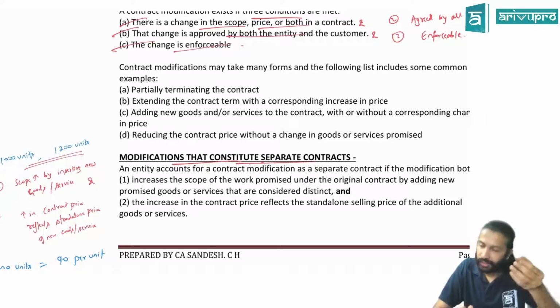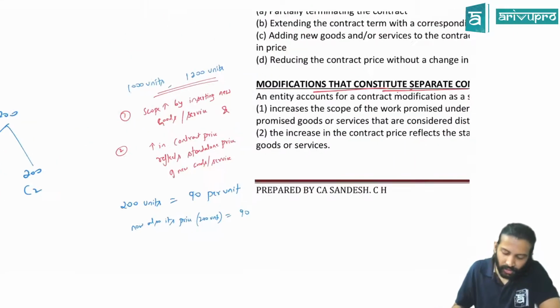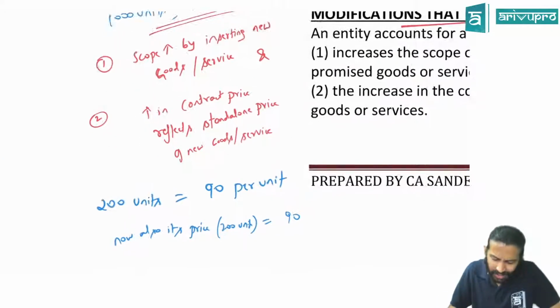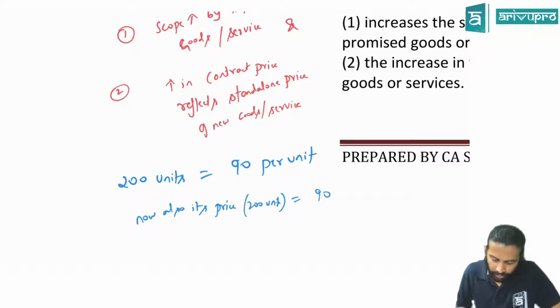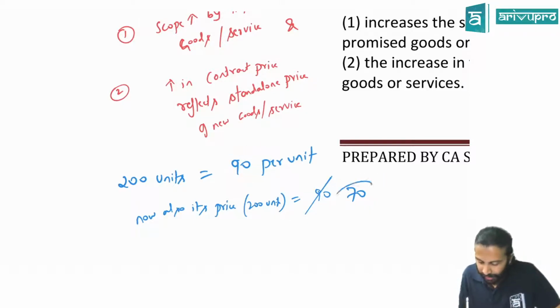The increased portion's price should be same as its separate selling price, that is, standalone price. Since you've inserted new goods, contract price will obviously increase. That increase is the same as standalone price of the product. Now also this 200 units you're selling at 90 only. Suppose this was not sold at 90, it was sold at 70 rupees. Normally you sell it at 90, but since you inserted it into this contract, you inserted it at 70. Now it doesn't constitute a separate contract because it does not reflect standalone price. The price in the contract is 70, but its standalone price is 90. They are differing, so you can't say that it is a standalone price.